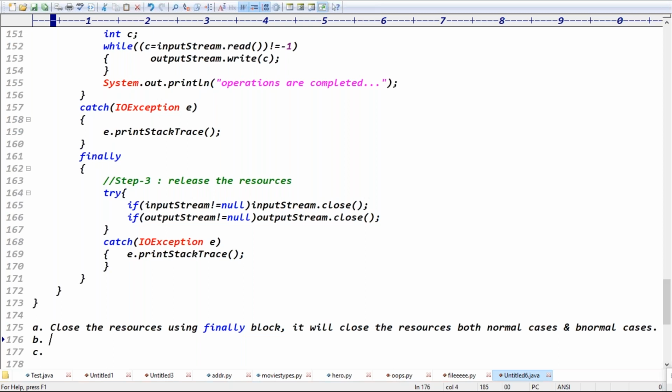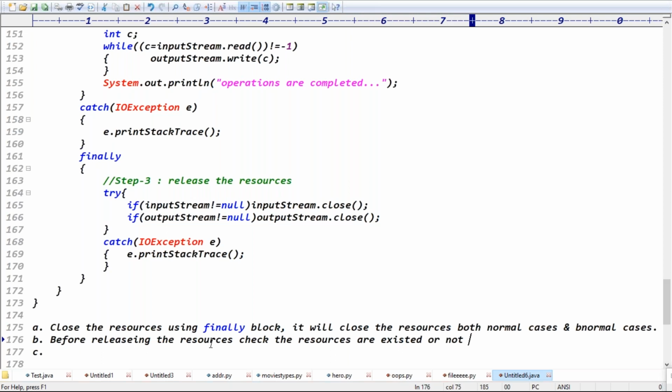The second point: before releasing the resources, check whether the resources exist or not, right?